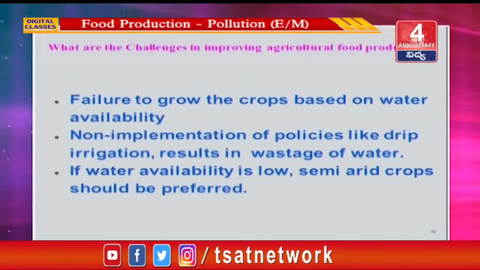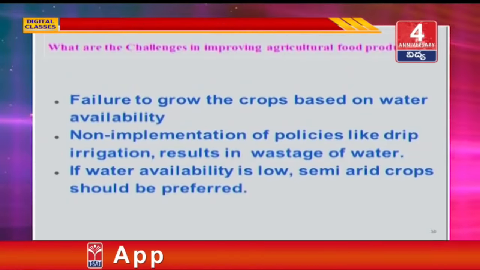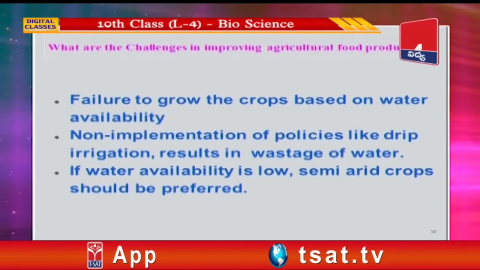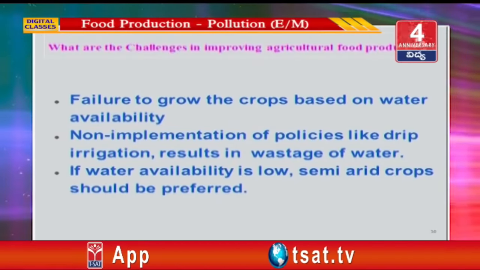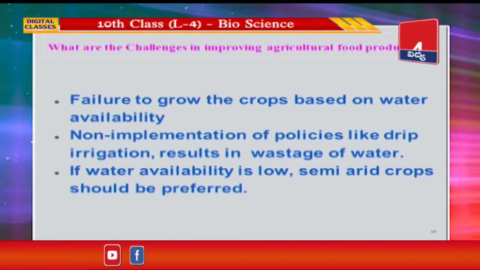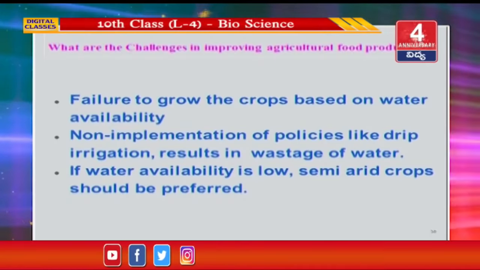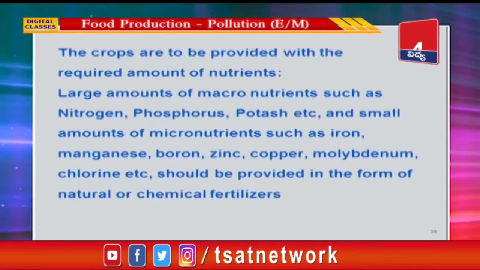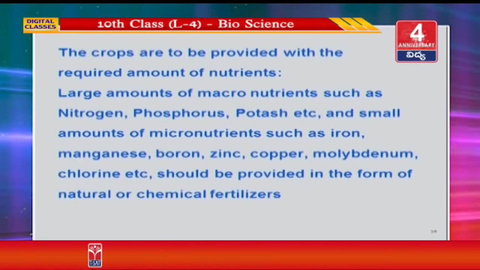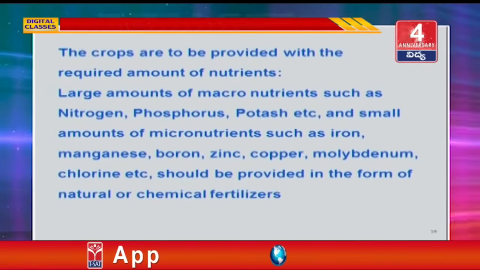What are the challenges in improving agricultural food production? Failure to grow the crops based on water availability, and non-implementation of policies like drip irrigation, result in wastage of water. If water availability is low, semi-arid crops should be preferred. The crops are to be provided with the required amount of nutrients.